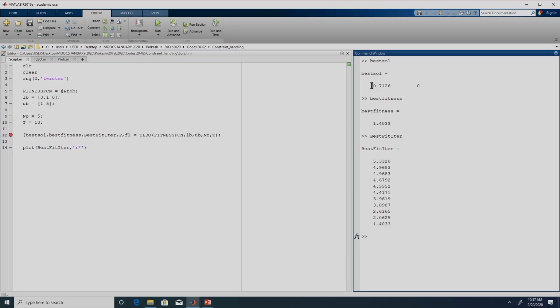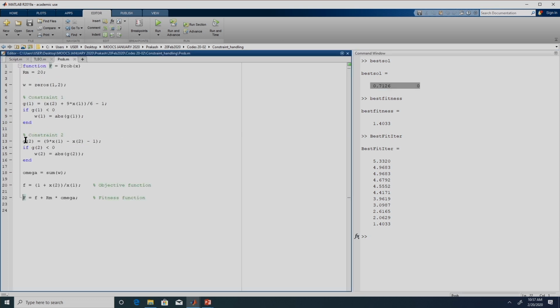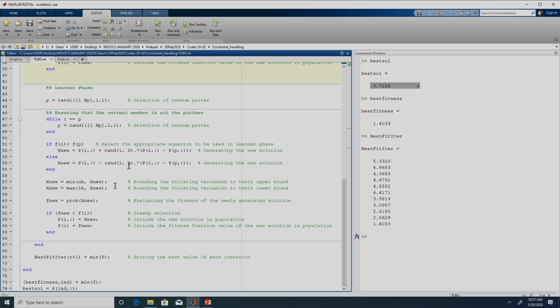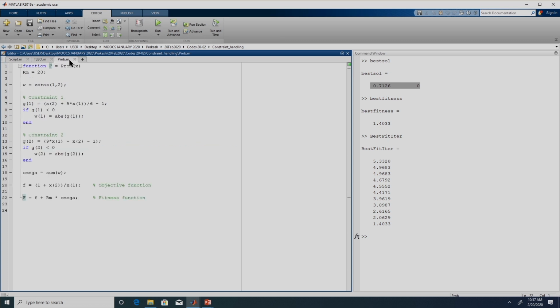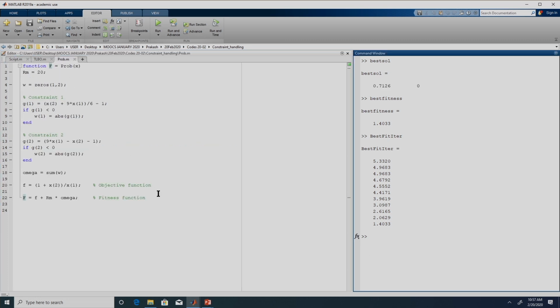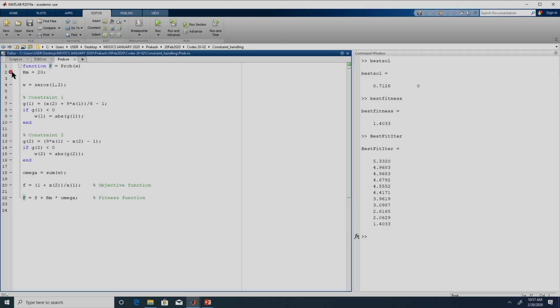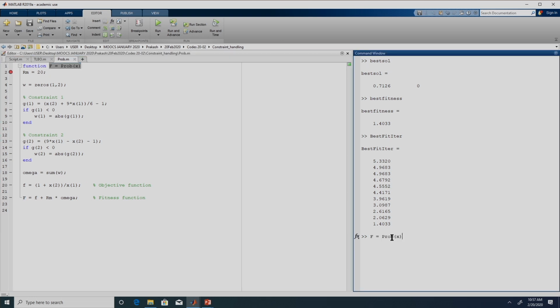considered along with the objective function value to determine the fitness function value. So, when we get the solution 0.7126 and 0, we do not really know whether it is feasible or not, right. So, what we need to do is go back and plug this solution into this file and actually see what is g of 1 or g of 2, or we can slightly modify this TLBO code so that we also get to know whether the reported solution is a feasible solution or not. In this case we can directly use this file. Let me put a debug over here and execute this function file from here. I am just checking whether the solution which we have obtained, 0.7126 and 0, is feasible or not.